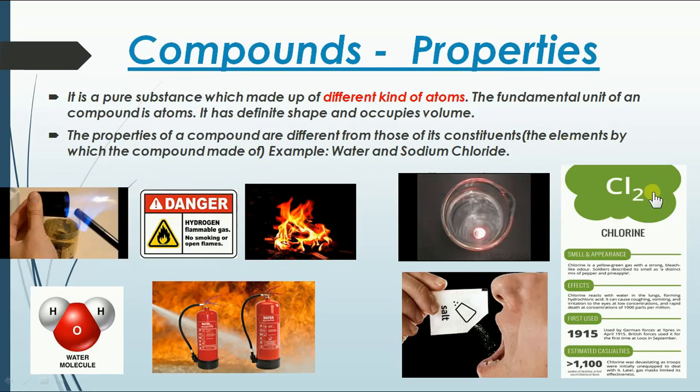But chlorine is a very poisonous gas, right? You could see the effects, right? Chlorine reacts with water in the lungs, forming hydrochloric acid. It can cause coughing, vomiting, irritation to the eyes at low concentrations, and rapid death at a concentration of 1000 parts per million, right? So it causes death.